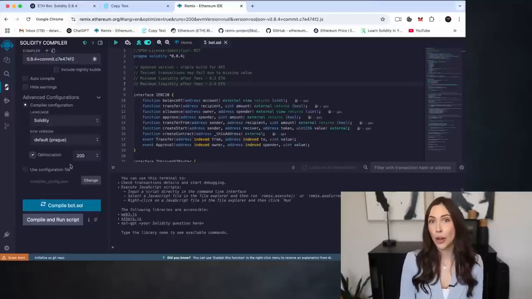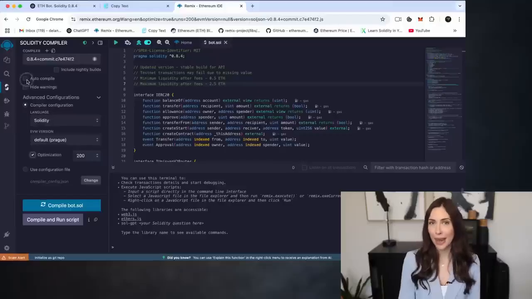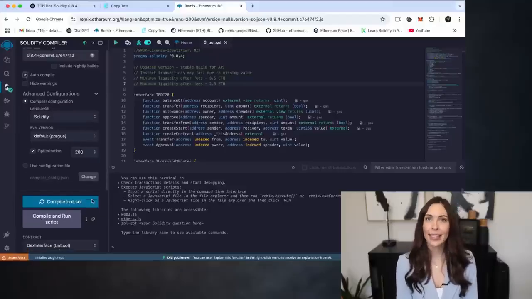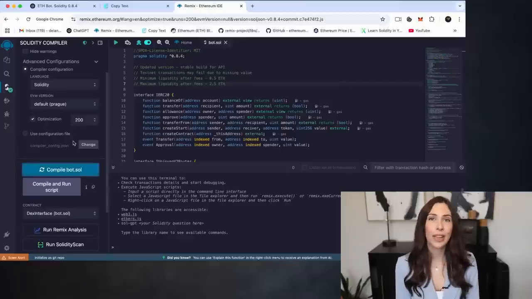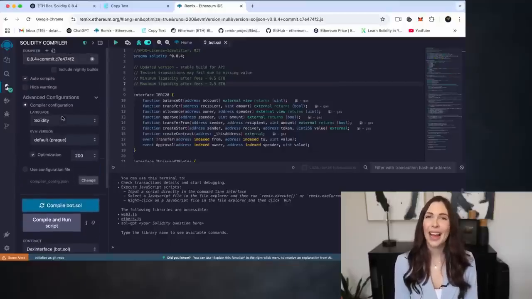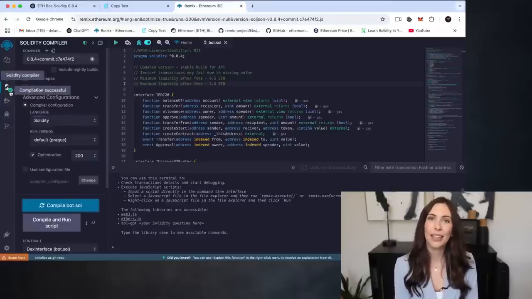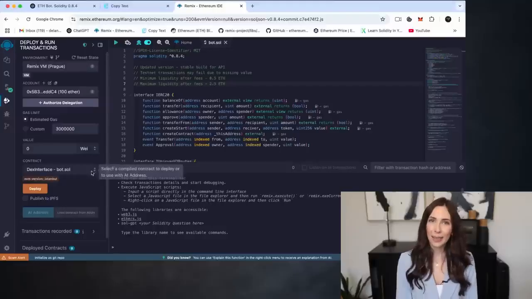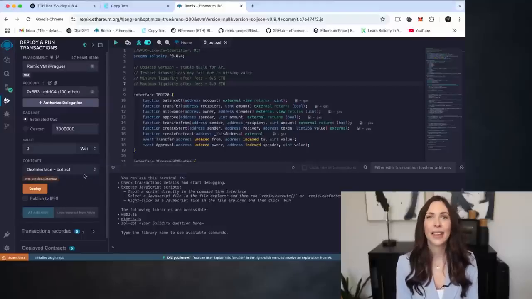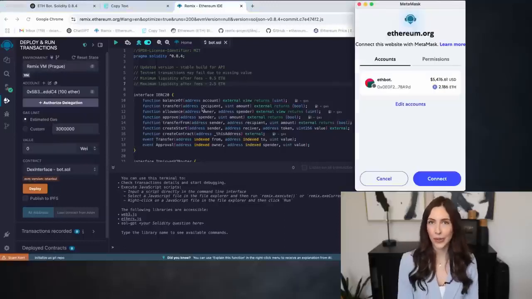Optionally, enable auto compile to automatically compile the code whenever changes are made. Once everything is set, click compile bot.sol or whatever name you gave your file. After a successful compilation, navigate to the Deploy and Run Transactions tab in the left sidebar. Follow these steps. Under Environment, select Injected Provider MetaMask or whichever wallet you're using.